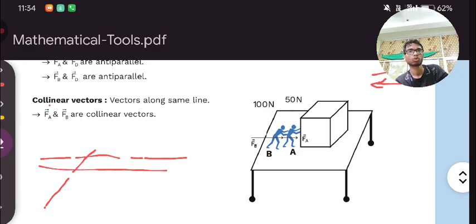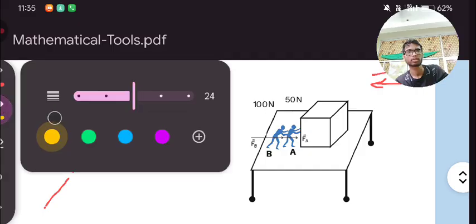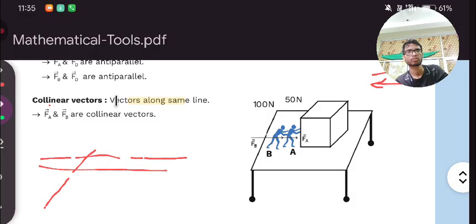Clear? So what is happening over here? Vectors along the same line. There are more than two vectors, and all these vectors are in the same line, they will be known as collinear vectors.